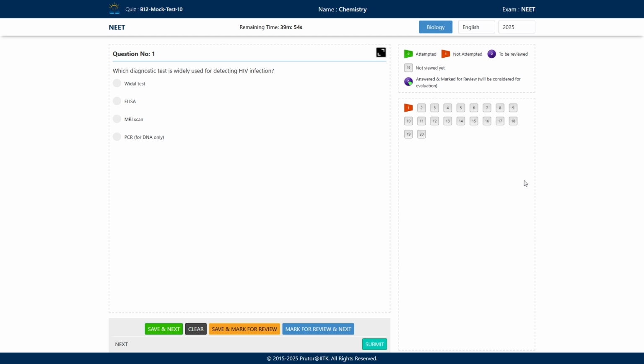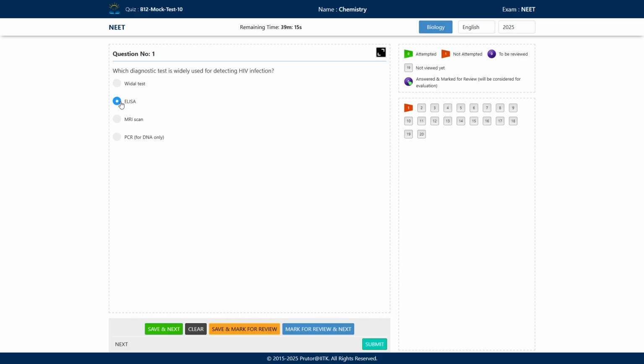So along with the practice question, we'll also be discussing the mock questions. Okay. So let's begin with the first question. So first question is, which diagnostic test is widely used for detecting HIV infection? Okay, you have four options: Vidal test, ELISA, MRI scan, and PCR. So what will be the correct answer? Okay, here option number B, ELISA, is the correct answer.